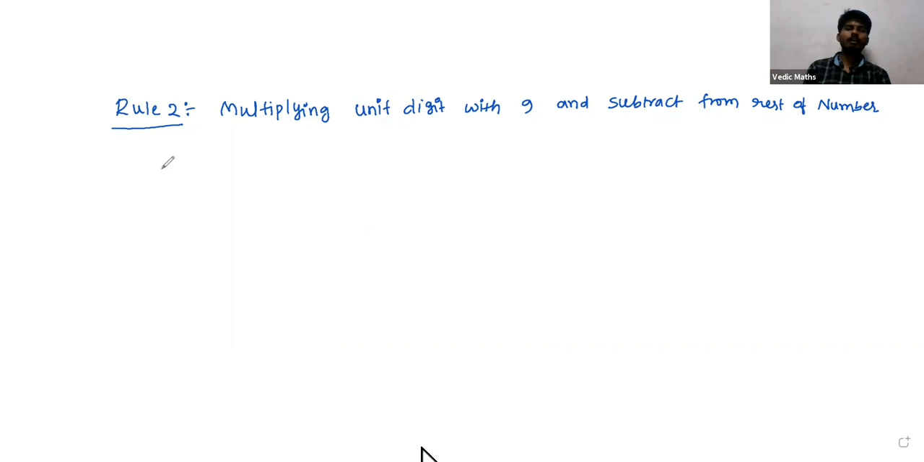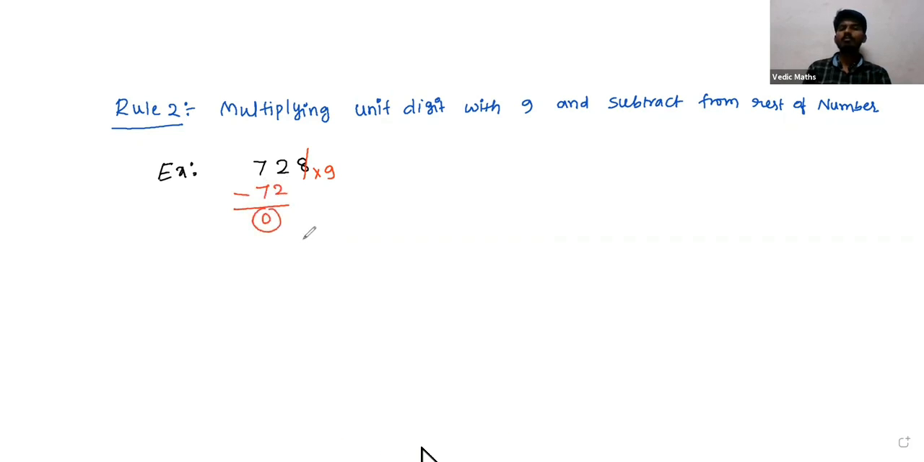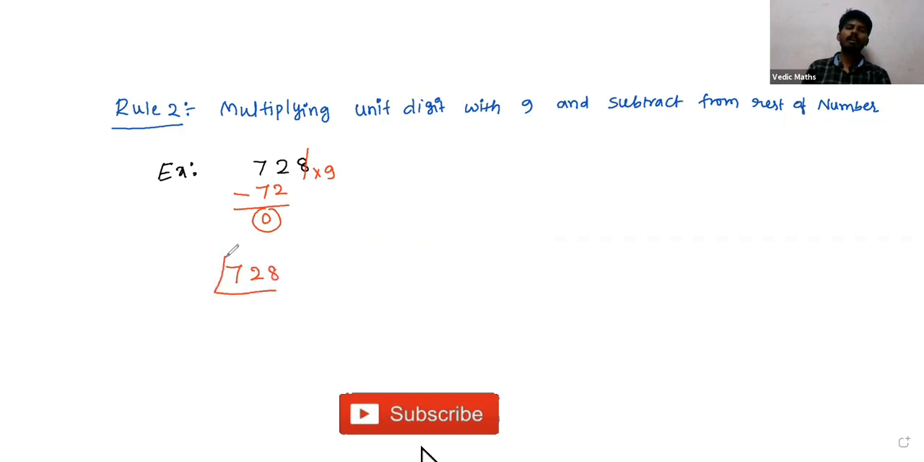Let us take one example and try to understand rule 2. Suppose we have to check whether 728 is divisible by 13 or not. By this rule, we have to multiply the unit place digit with 9. Whatever answer you get, that is 72, we have to subtract from the remaining digits. If you subtract 72 from 72, we are getting 0. Now this 0 is exactly divisible by 13. So we can say that 728 is also exactly divisible by 13.